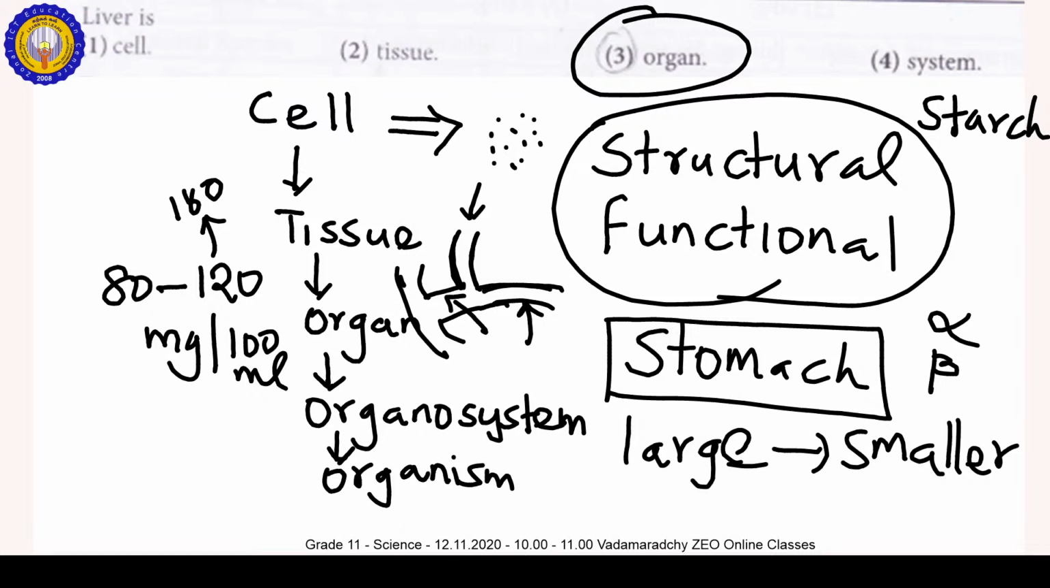Glycogen is a polysaccharide formed by a number of glucose units. So glycogen is a polysaccharide formed by glucose, a carbohydrate, and it is stored in the liver. The liver stores carbohydrate in glycogen form, and it also produces bile.